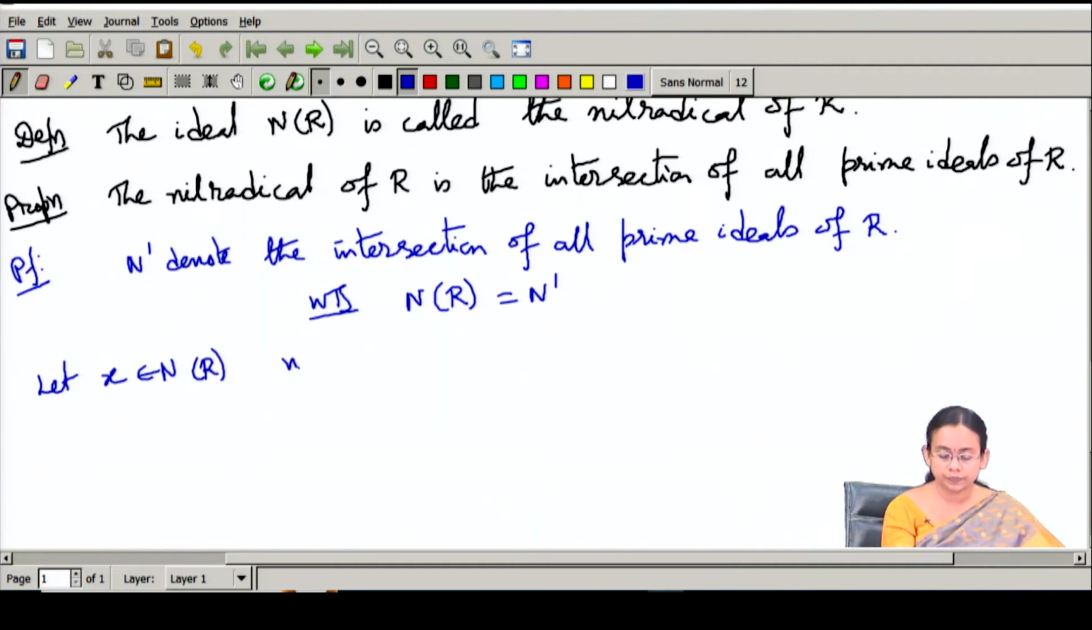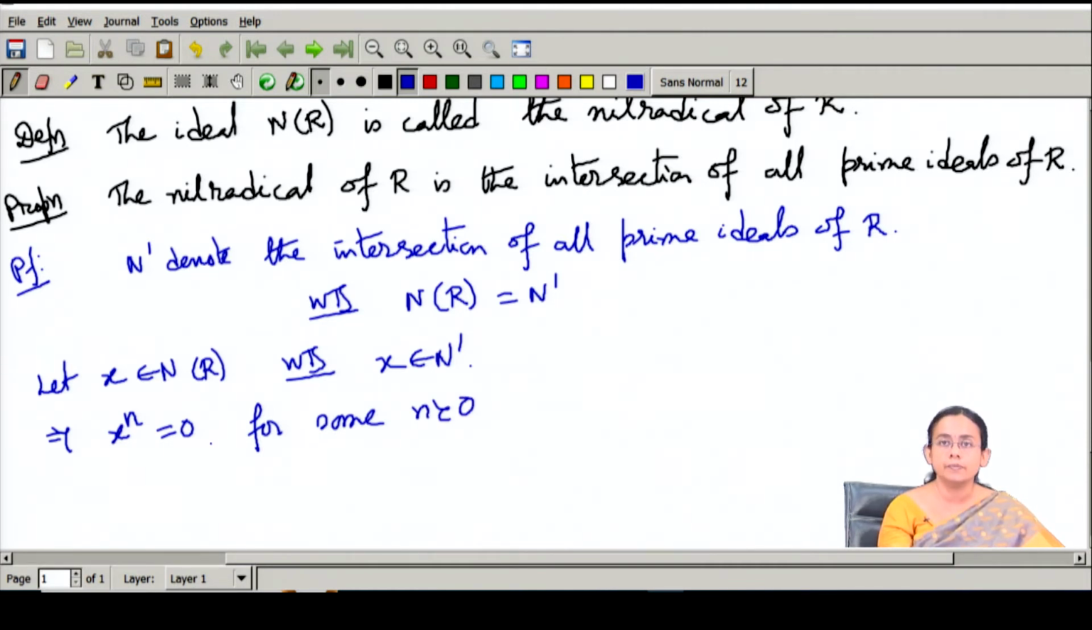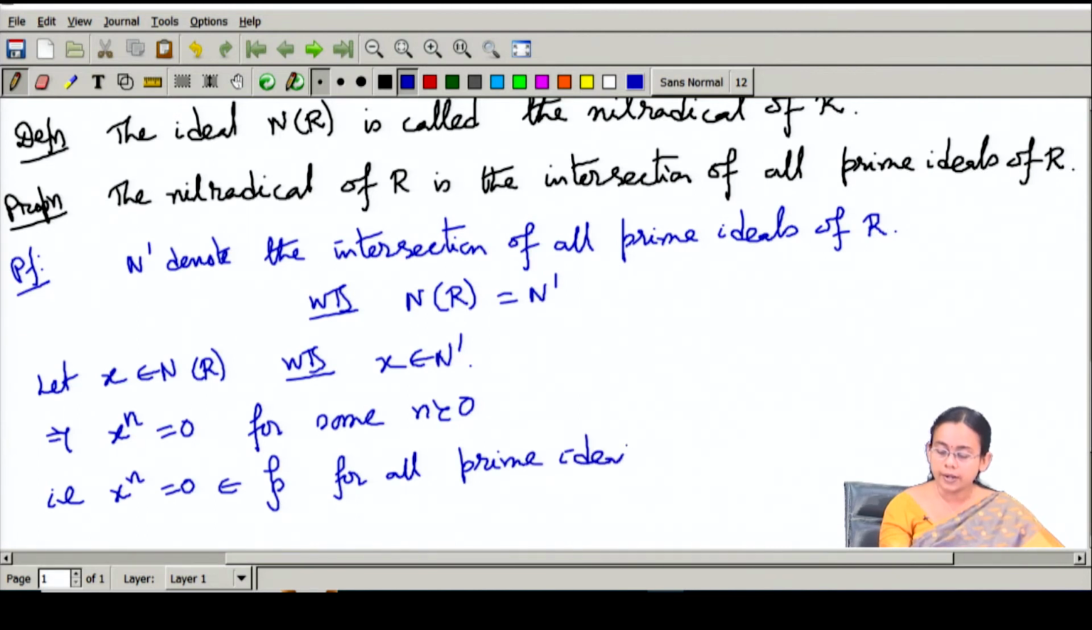We would like to show that x is in N prime. That means x is in the intersection of all the prime ideals. Since x is in the nilradical, this implies that x to the power n is equal to 0 for some positive n, but 0 belongs to every prime ideal. So that means that x to the power n, which is equal to 0, belongs to P for all prime ideals P of R.